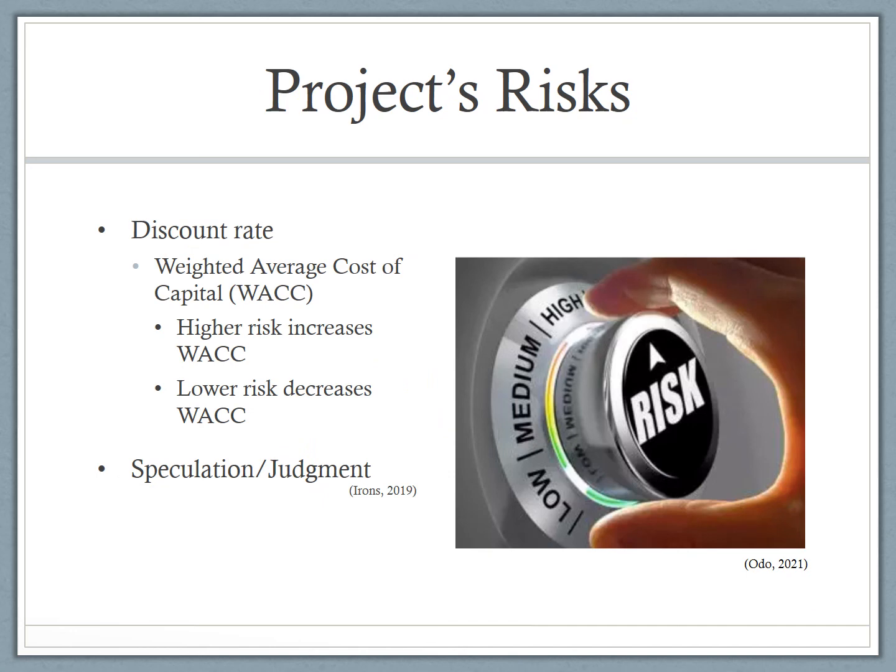Now to discuss project risks. In the quantitative sensitivity analysis, we were using the weighted average cost of capital as a discount rate with the assumption that the company was willing to accept their average risk over time. In the event that the company evaluates a project with more or less risk based on speculation and their judgment, then the company should adjust their weighted average cost of capital accordingly. If the project is deemed more risky, the WACC value should be increased. If the project is deemed less risky, then WACC value should be decreased, and these changes need to be reflected in the quantitative